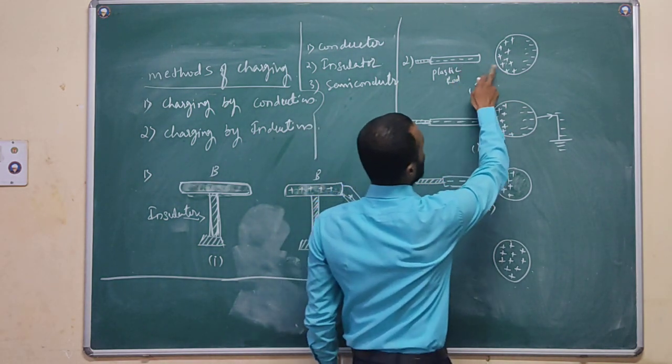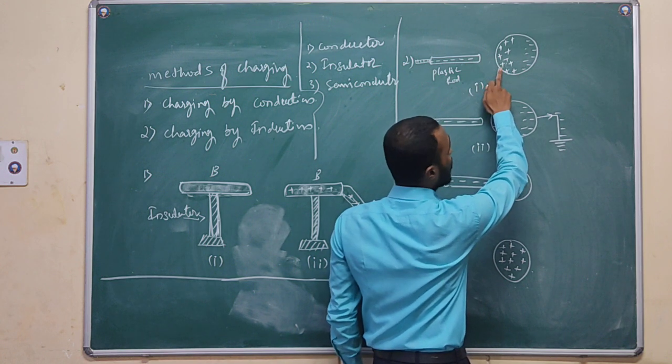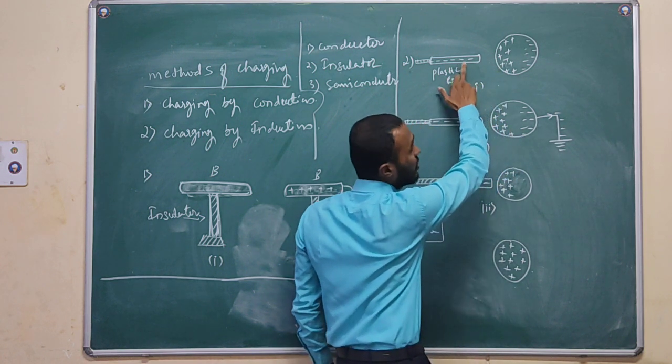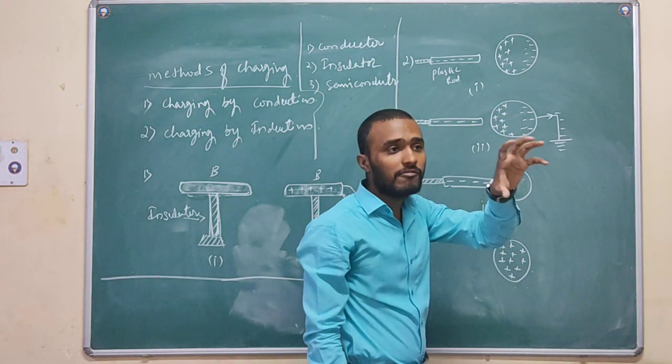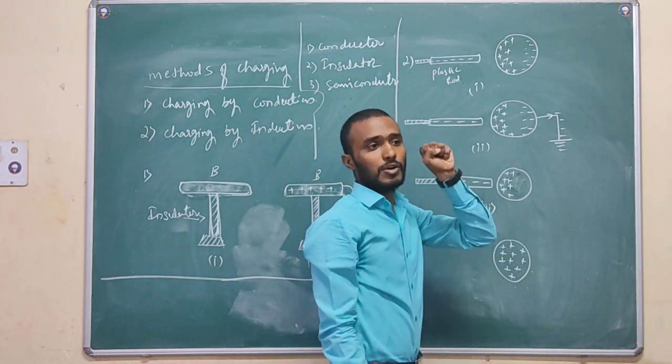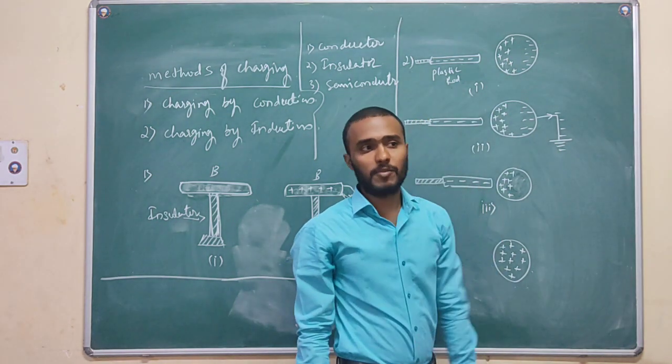What happens in the first case? While bringing the plastic rod nearer the metal sphere, the rod is negatively charged, so it will attract the positive charges in the metal sphere.